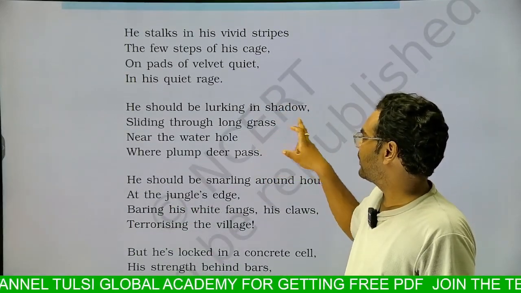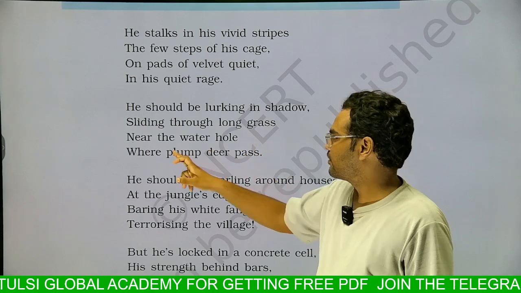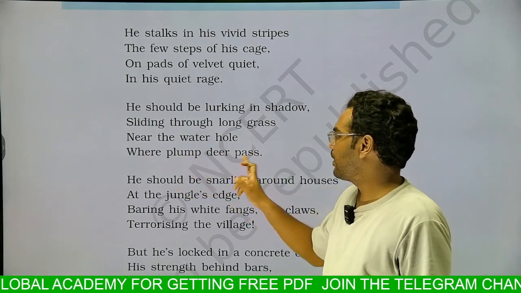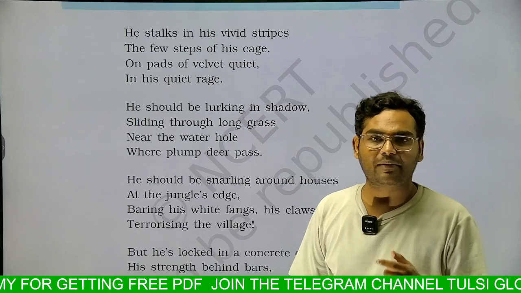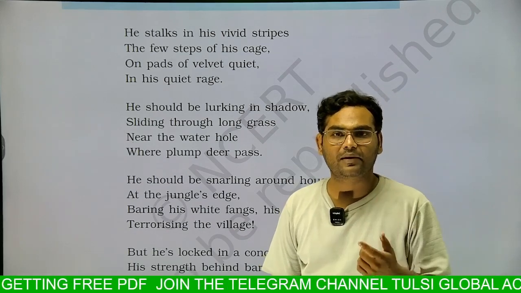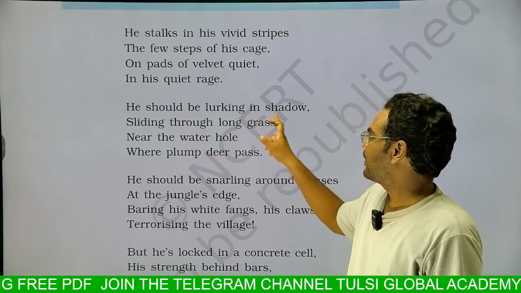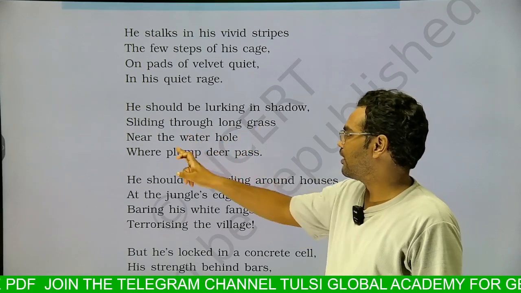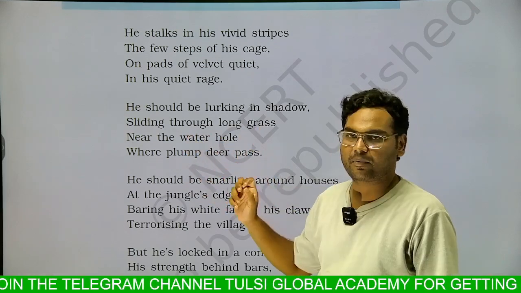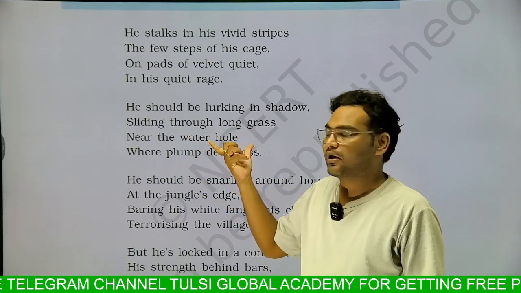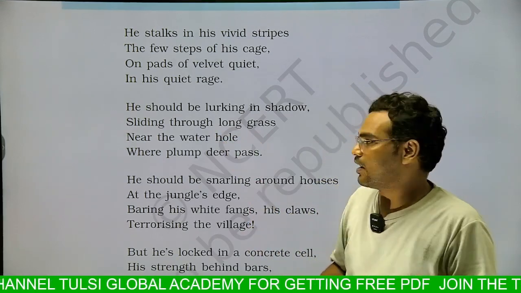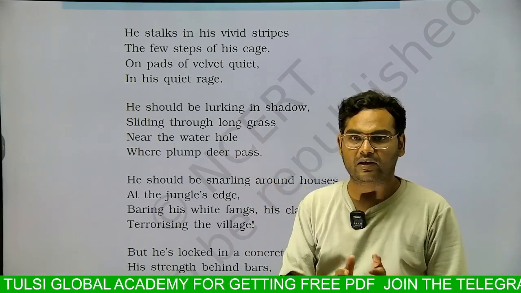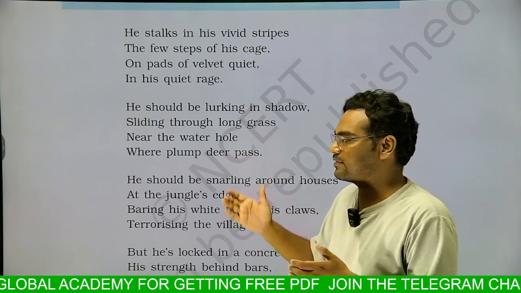He should be lurking in the shadow, sliding through the long grass near the water hole where the plump deer pass. See, the second stanza is talking about such a tiger who is living in its natural habitat, in the jungle. He should be lurking in the shadow, sliding through the long grass near the water hole where the plump deer pass. This tiger of the jungle is hiding himself behind the long grasses near the water body, where the pond is.